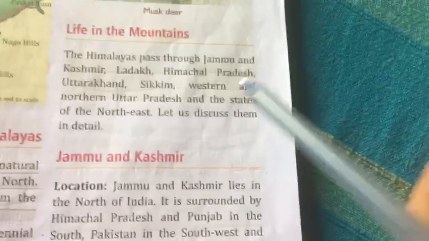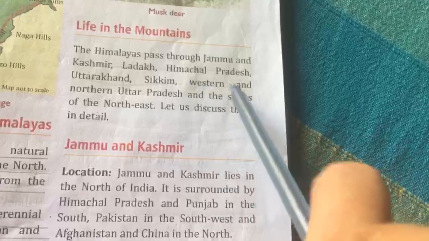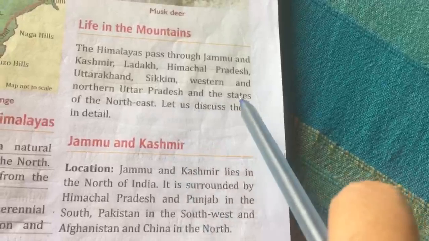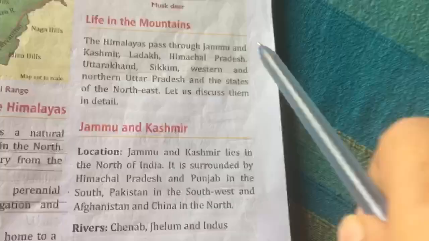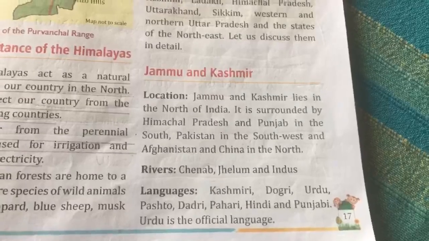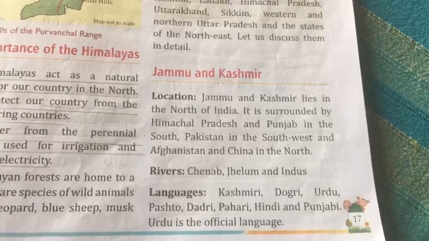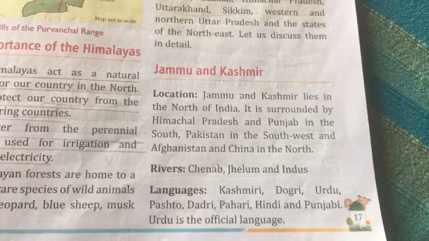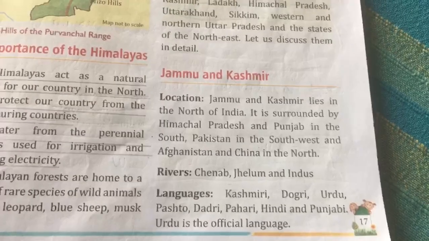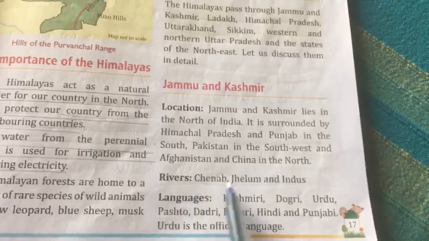Then how is the life in the mountains? The Himalayas pass through Jammu and Kashmir, Ladakh, Himachal Pradesh, Uttarakhand, Sikkim, western and northern Uttar Pradesh and the states in the northeast. Jammu and Kashmir. So where is Jammu and Kashmir located? It lies in the north of India. It is surrounded by Himachal Pradesh and Punjab in the south, Pakistan in the southwest, and Afghanistan and China in the north. So the rivers which flow in this state are Chenab, Jhelum and Indus.